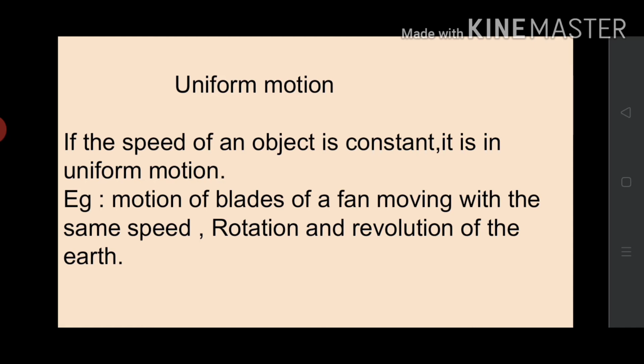Then revolution. Revolution means the rotation of the earth around the sun. The circular motion of the earth around the sun is called revolution. Earth takes 365 days to complete one revolution. So rotation and revolution of the earth are examples for uniform motion. That is, the speed of the earth is constant. Okay, it is uniform motion.